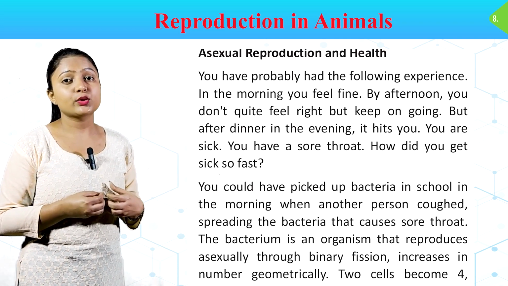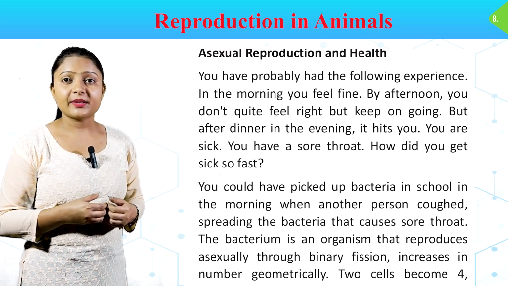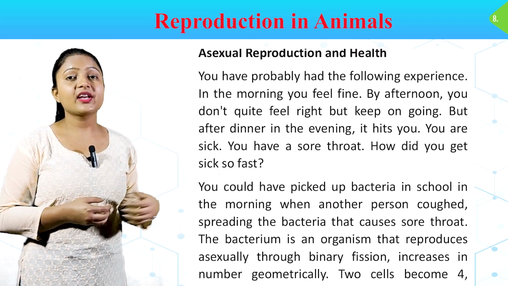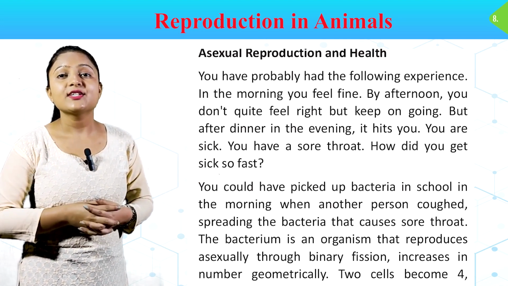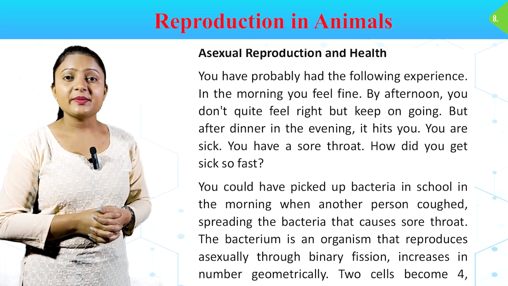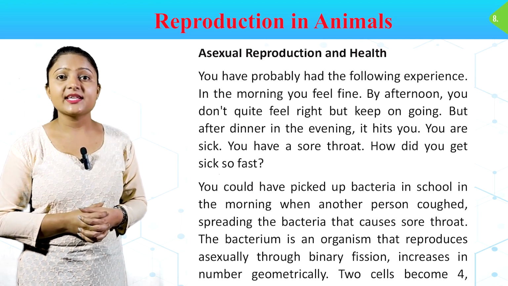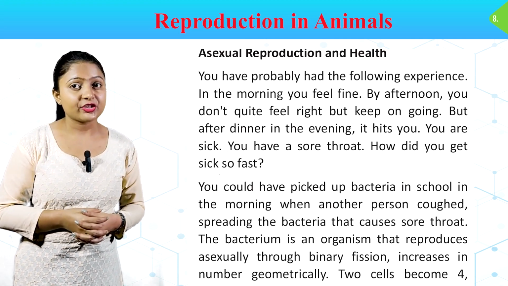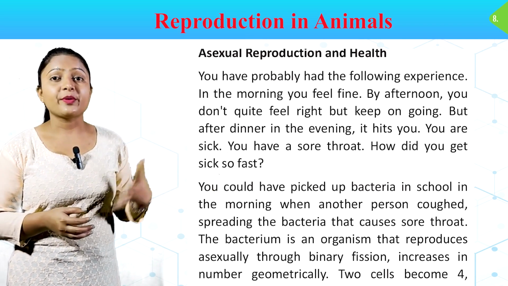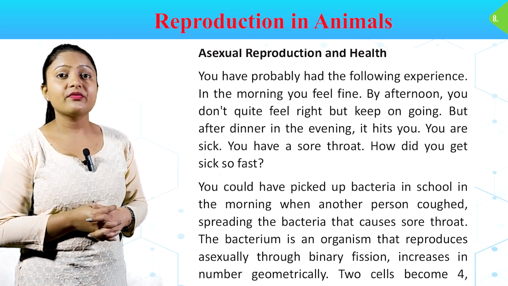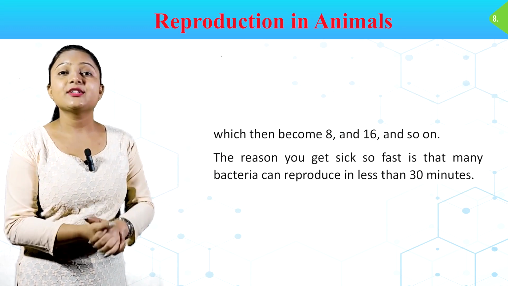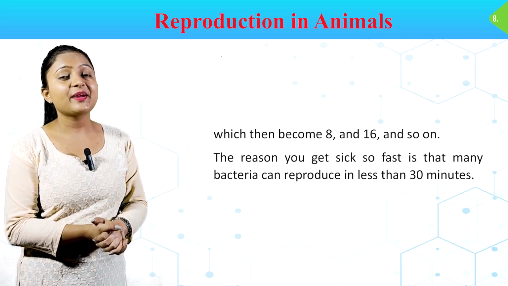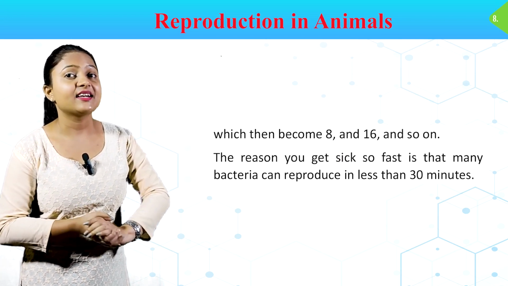How did you get sick so fast? You could have picked up bacteria in school in the morning when another person coughed, spreading the bacteria that causes sore throat. The bacterium is an organism that reproduces asexually through binary fission. It increases in number geometrically, 2 cells become 4, which then become 8 and 16 and so on. The reason you get sick so fast is that many bacteria can reproduce in less than 30 minutes.